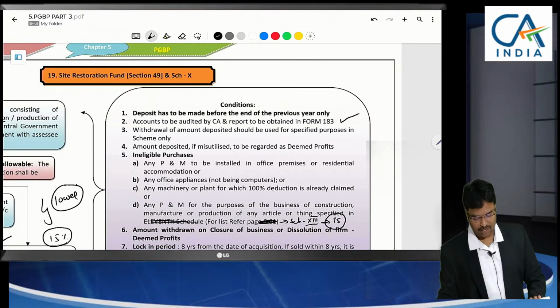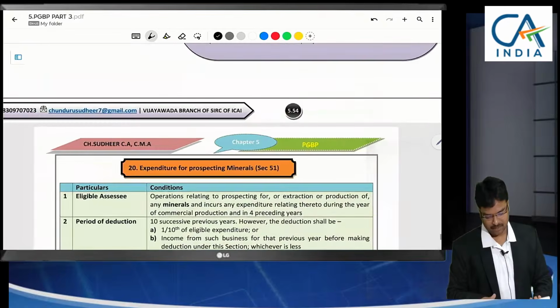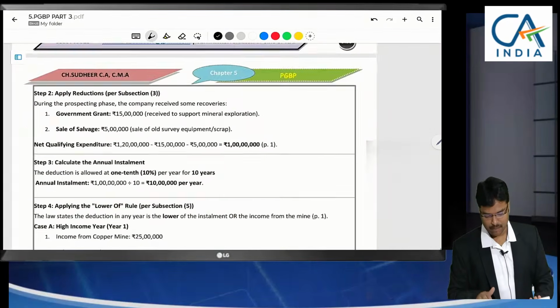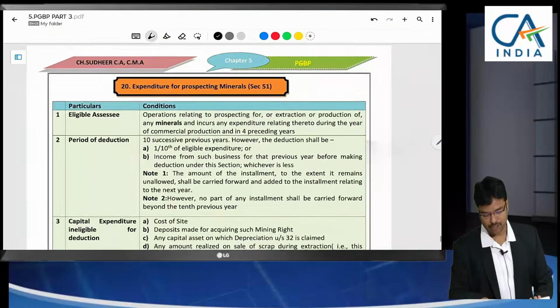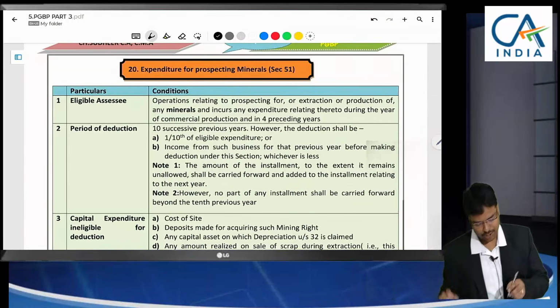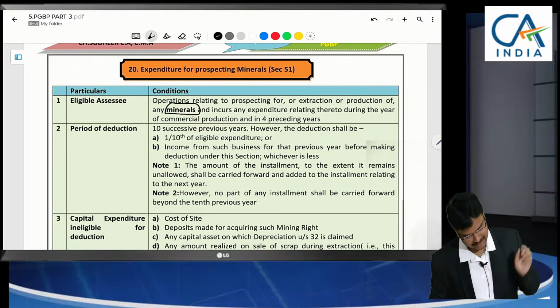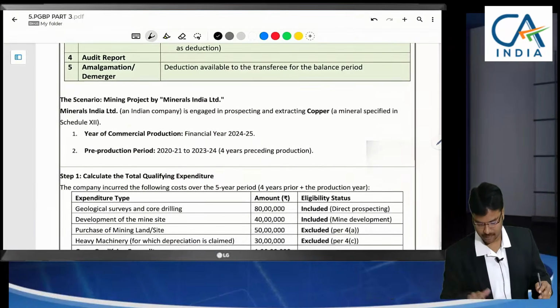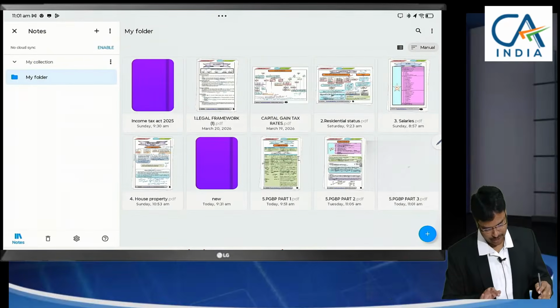So that's what we have discussed today. There is one more thing. Let me have a discussion. One more section I have given. Let me close this one also. Extraction of minerals. Some minerals list is given. Schedule 15, I think so. Let me see.